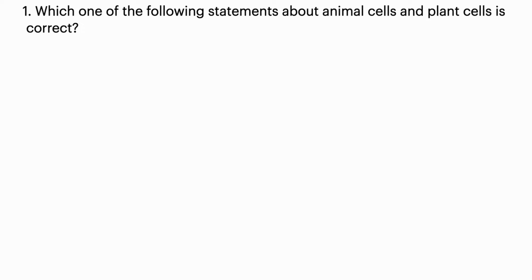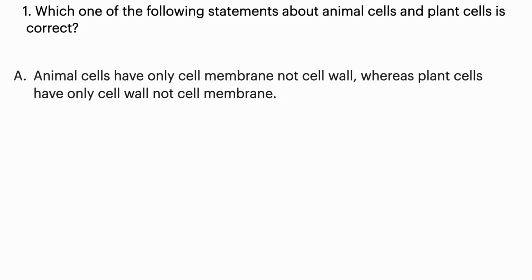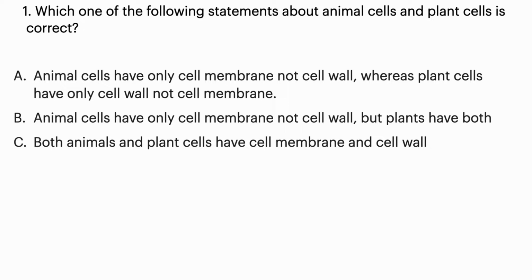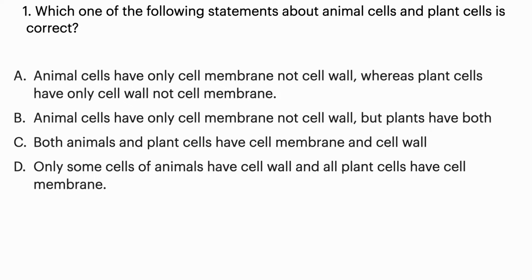So here animal cells have cell membrane but don't have cell wall, whereas plant cells have both cell walls and cell membranes. Is that clear, guys? So look at the options over here. Option A, animal cells have only cell membrane, not cell wall, whereas plant cells have only cell wall, not cell membrane. Option B, animal cells have only cell membrane, not cell wall, but plants have both. Option C, both animals and plant cells have cell membrane and cell wall. Option D, only some cells of animals have cell wall and all plant cells have cell membrane.